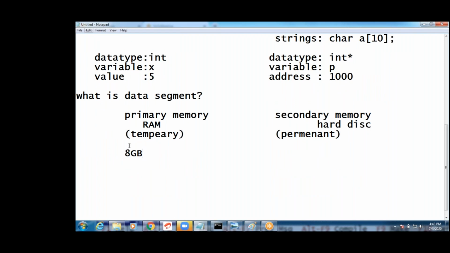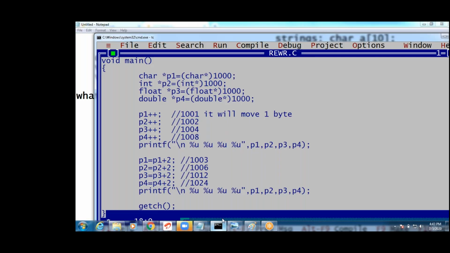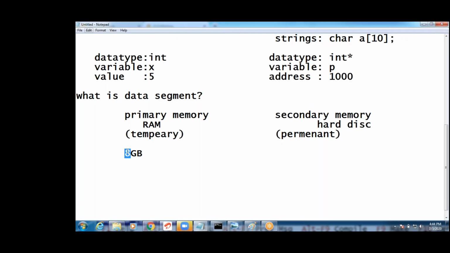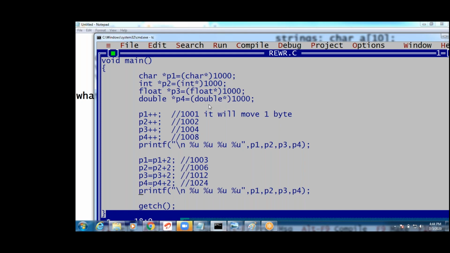Can I store 8 GB data in my C program? Is it possible? No, guys. The memory allocations are all done by the OS. For example, if our RAM size is 8 GB, it won't give 8 GB to that C program. It distributes some memory. For example, I'm using different applications in my system: I installed MS Office, VLC Media Player, MS Paint. It allocates some memory for that. If I am running a C program, some memory will be allocated for this also.